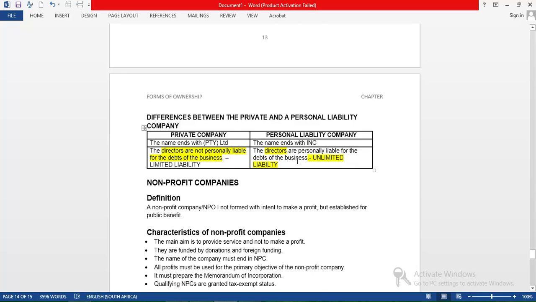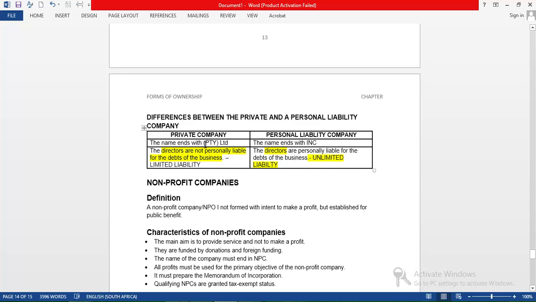And also remember, under a personal liability company, the directors are jointly and severally responsible for the debts of the business. So it says they are personally liable. It can also say they are jointly and severally liable for the debts of the business.